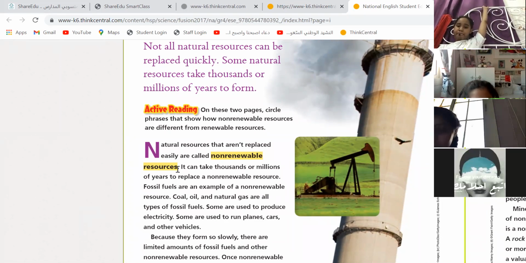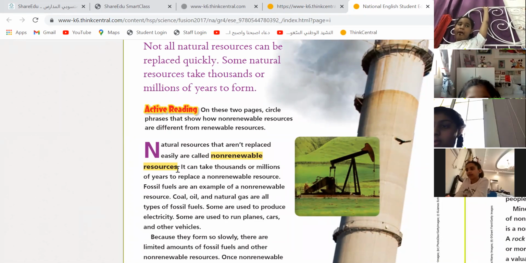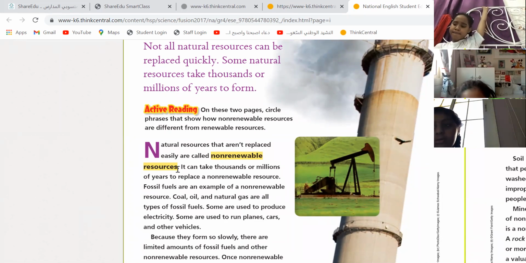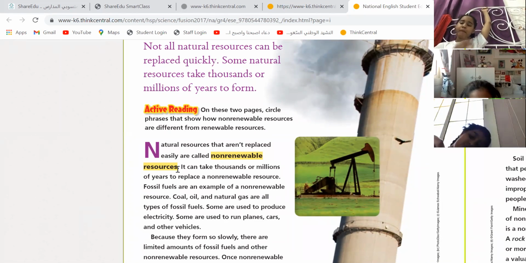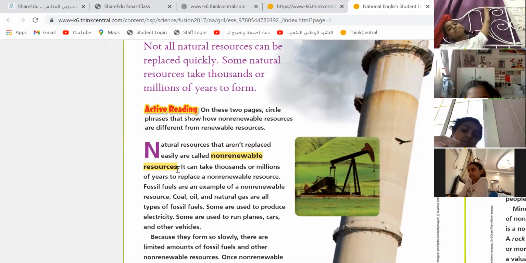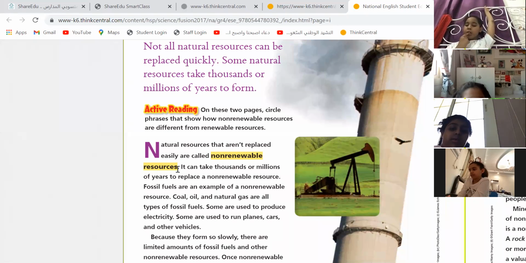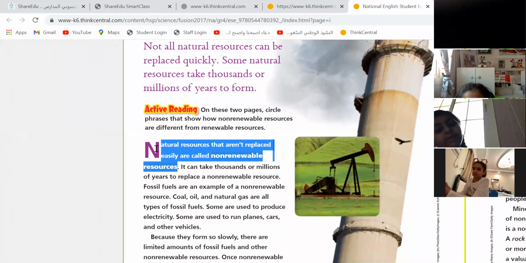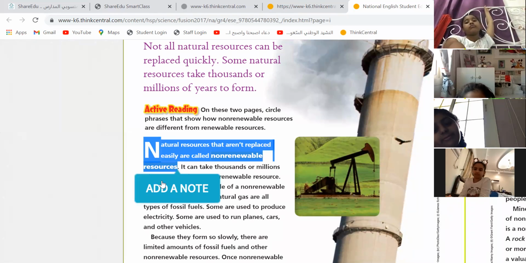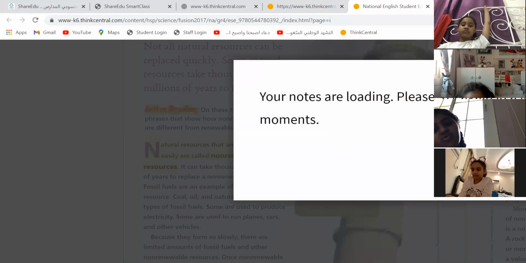Non-renewable resource can take thousands or millions of years to replace. Excellent. Miss, can I say an example? Of course you can say an example, but first can you read for me? Now underline, please, because here we are highlighting. I want you to underline with me.